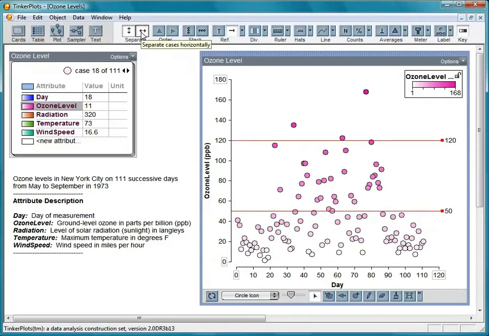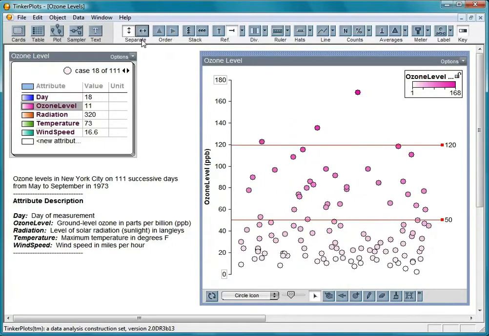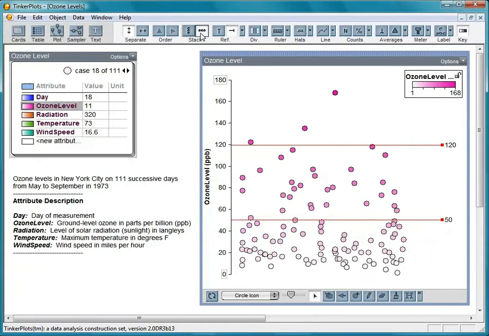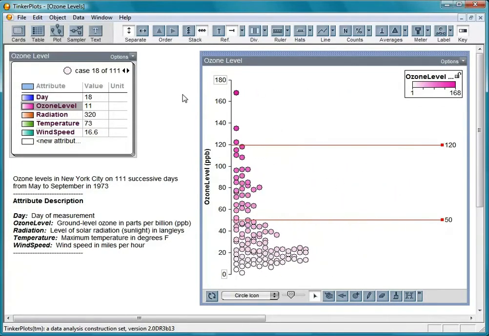Remove day from the bottom axis by turning off the Separate button. Let's stack the icons. The ozone levels cluster around 20, with fewer cases at these higher levels. Did these high ozone levels tend to occur on hotter days?